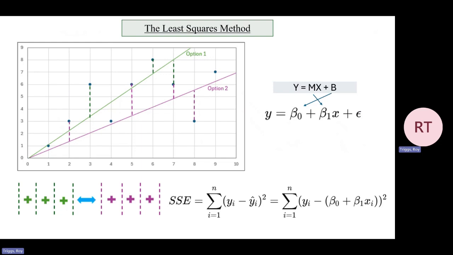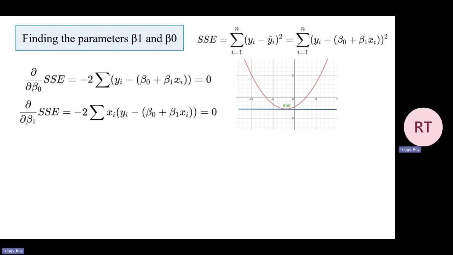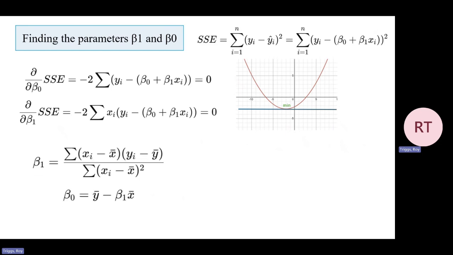Here is that concept as a formula, the SSE, sum of squared errors, where yi is the actual observed value for the ith data point, and yi hat is the predicted value for the ith data point. So, how do we find the parameters b1 and b0 such that the SSE is minimized? We use calculus, taking the partial derivatives with respect to b0 and b1 and setting them to 0 to find the minimum. The result of solving the equations is here, where x bar and y bar are the means of their respective values.